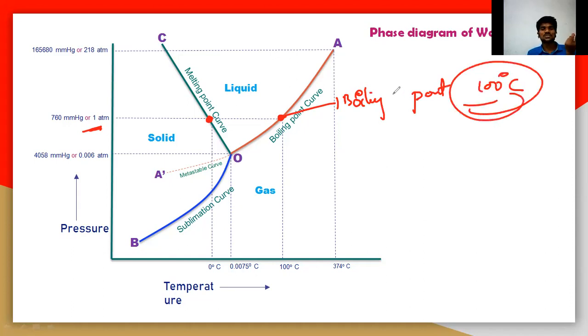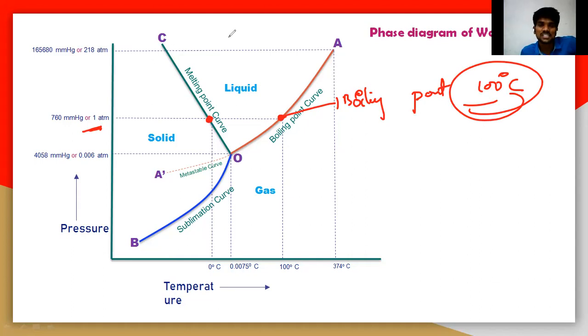Is there any change in the boiling point of water? Definitely the boiling point is 100 degrees, not 200, 300, 400, but at 1 atmospheric pressure. That is very important here.